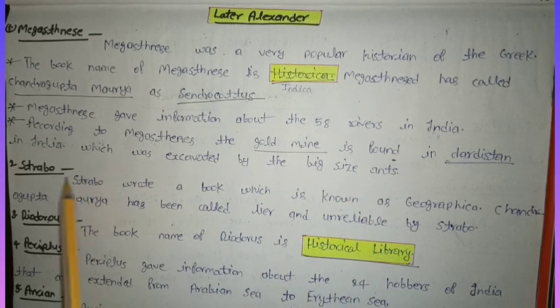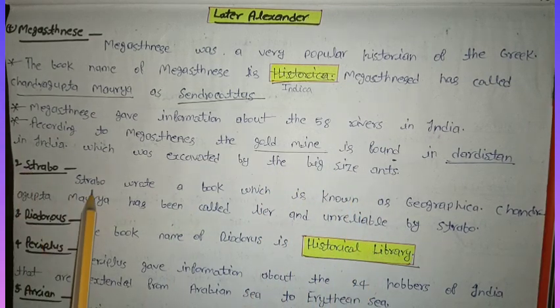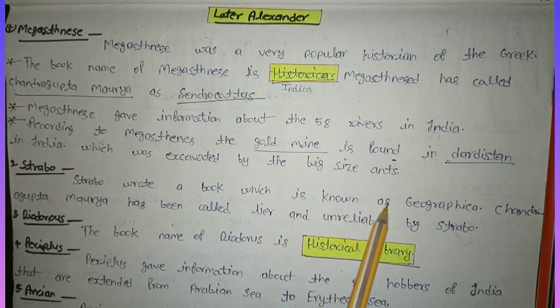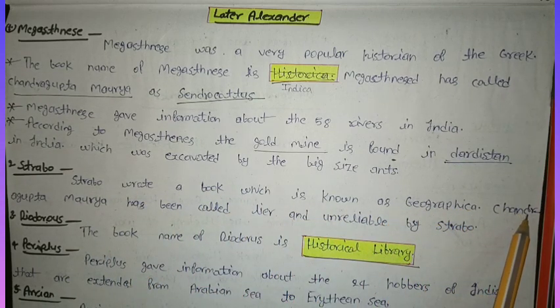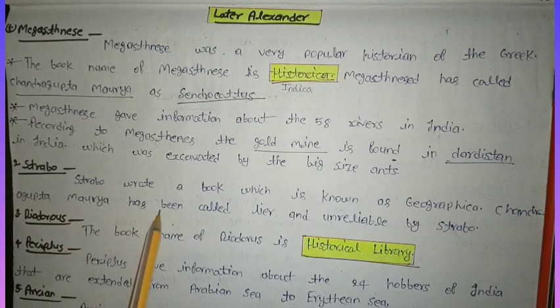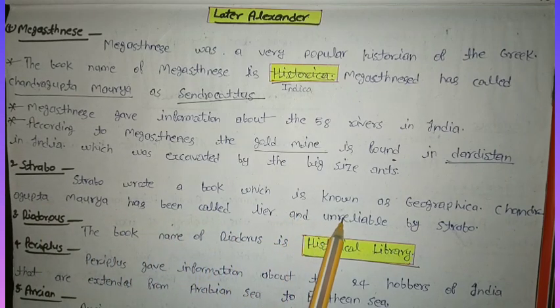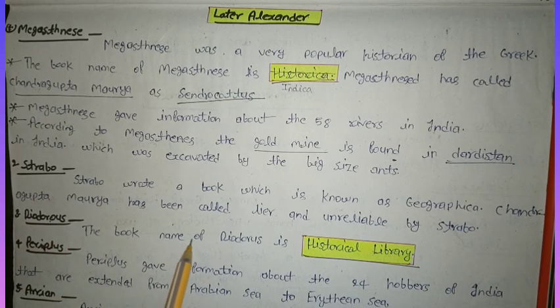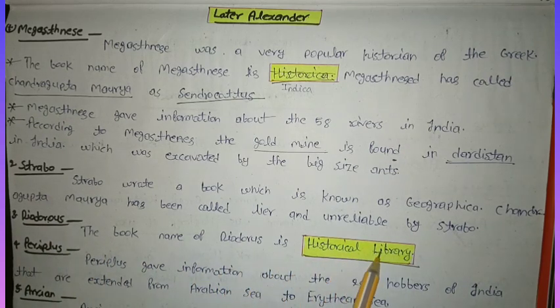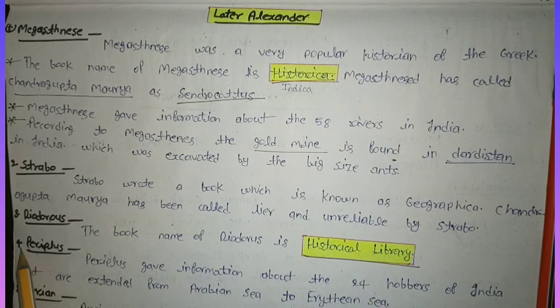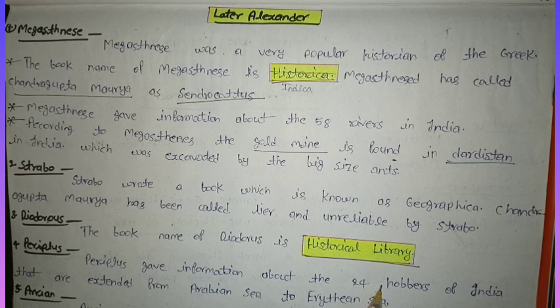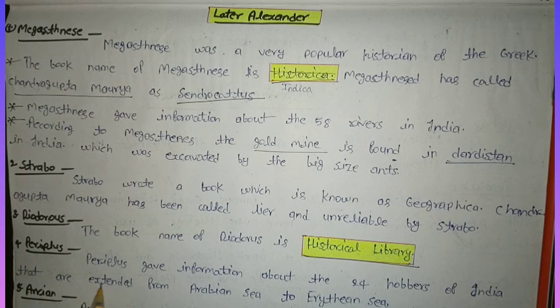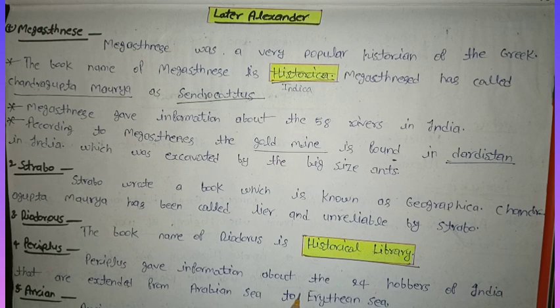Second, Strabo. Strabo wrote a book which is known as Geographica. Chandragupta Maurya has been called a liar and unreliable by Strabo. Third, Diodorus. The book name of Diodorus is Historical Library. Fourth, Periplus. Periplus gave information about the 24 hours of India that extended from the Arabian Sea to the Erythraean Sea.